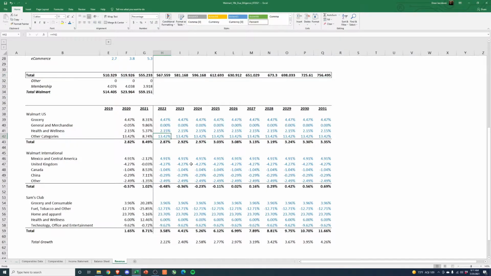Now, what we can do though is look at some of these things and say, okay, grocery grew 8% last year. I think this next year, we're actually not going to grow the 4.5% because we're coming off a larger base. Let's give it 2%. And then from there, let's have it decrease 0.25% a year until it levels off to about 1%. This is just intuitive thinking: we had a really high year of growth. Historically, we were growing at 4%. So we'll probably have less growth this year because we have to maintain this higher base now. And then from there, with the higher base, we're just going to slowly decline. I think that's probably a safe assumption.